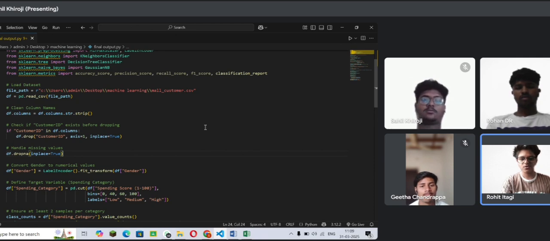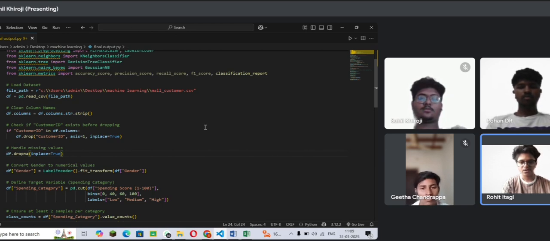And converting gender to numerical values. Here the line uses LabelEncoder from sklearn to convert the categorical gender column into numerical values. LabelEncoder.fit_transform on df['Gender'] converts each unique gender value, for example male and female, into integers 0 and 1. Many machine learning algorithms can only handle numerical data, so converting categorical columns like gender into numerical values makes the data suitable for models.